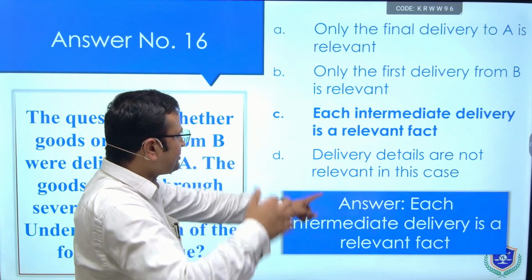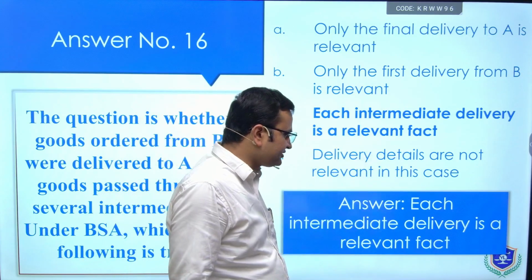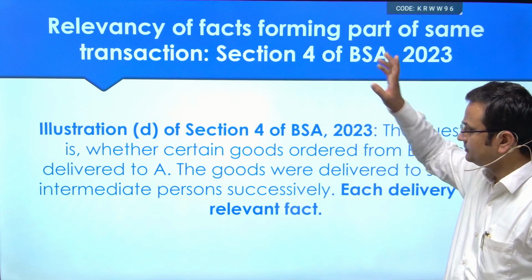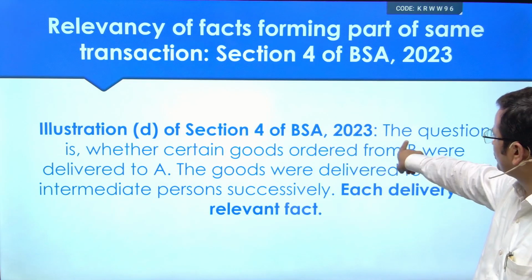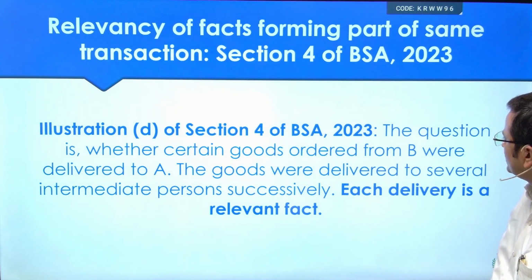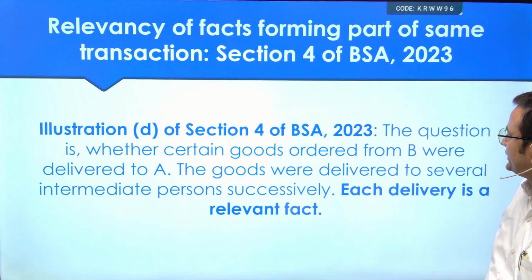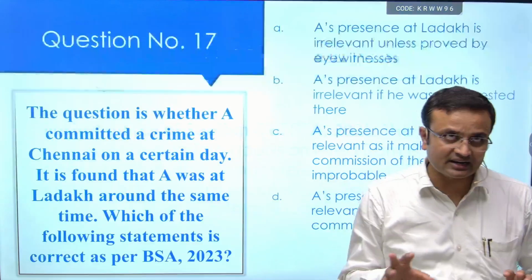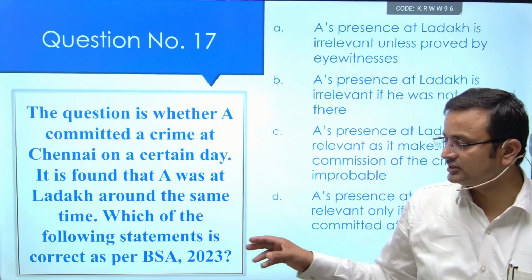The option is each intermediary's delivery is relevant. So, where is it given? This is given under Section 4 of BSA. The illustration D of Section 4 of BSA: the question is whether certain goods ordered from B were delivered to A. The goods were delivered to several intermediaries successively, each delivery is a relevant fact. So, this is directly based on the illustrations which are given in this section.